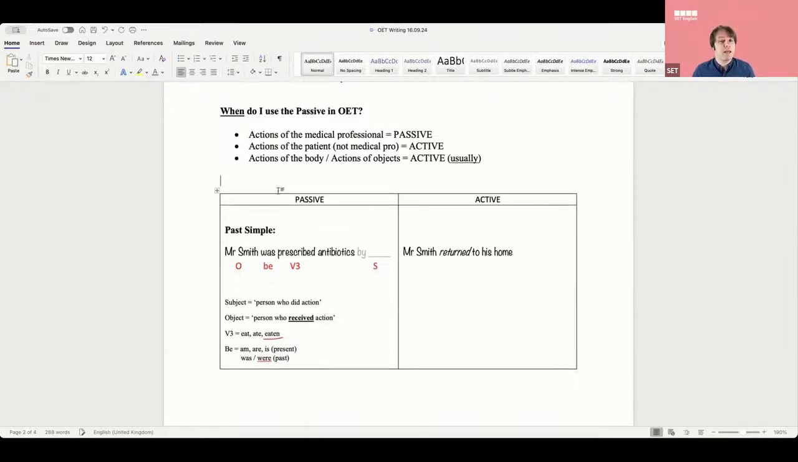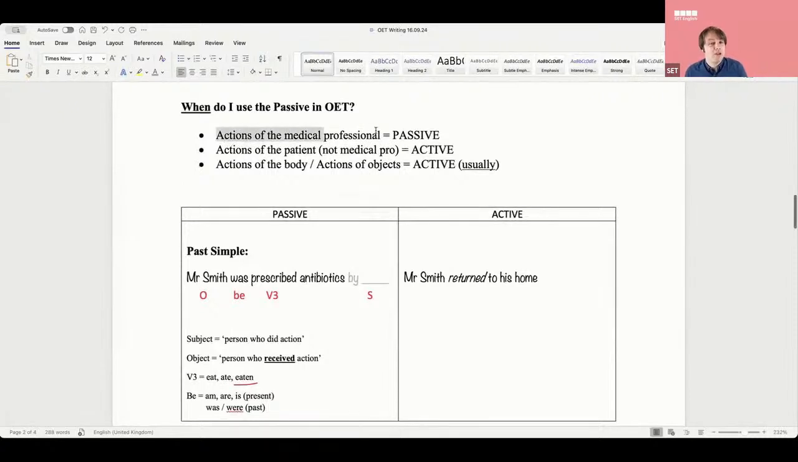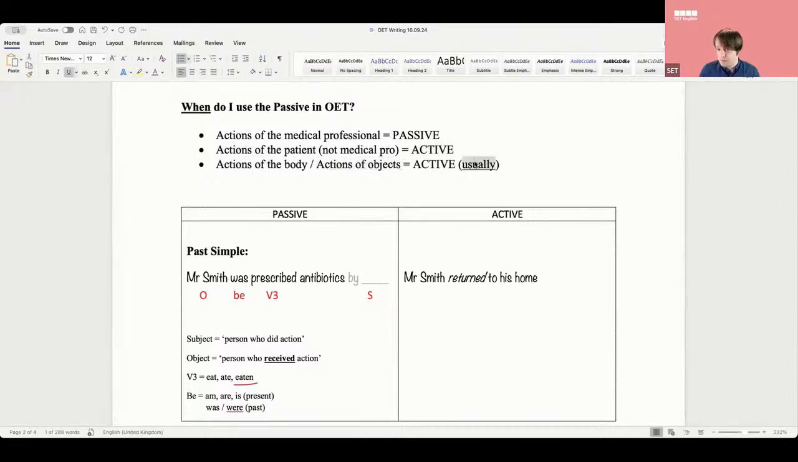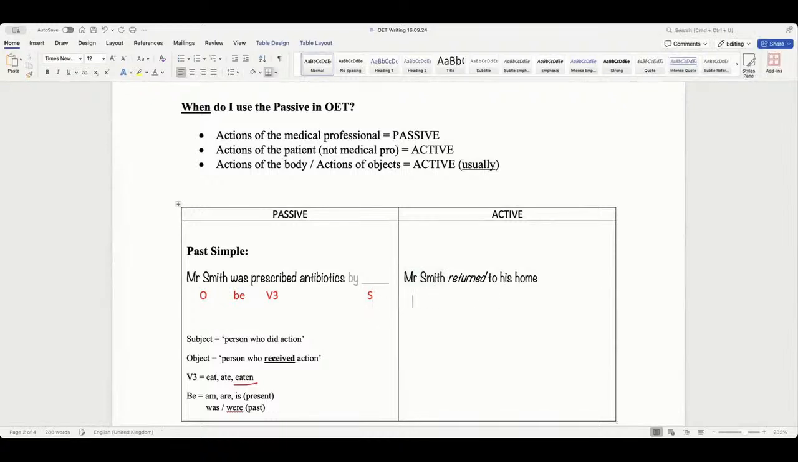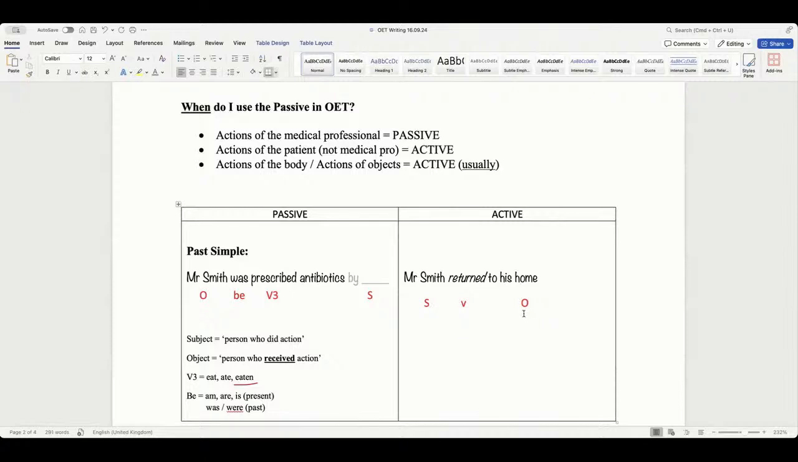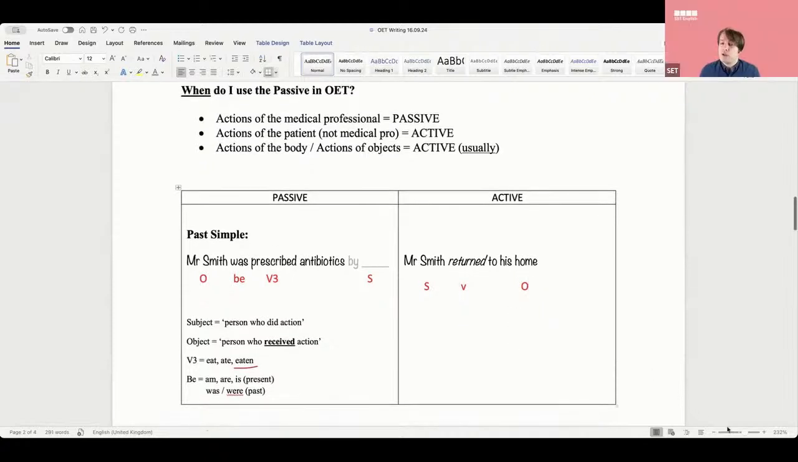I just want you to remember these things. Action of medical professional, passive. Actions of the patient, active. Actions of the body, actions of objects, usually active, okay? That's what you need to just remember for now. So for example, this, Mr. Smith, is he the subject or the object here? He's actually the subject, right? And returned, what's that? Verb. That's verb, and then we have here the indirect object, okay? So, does this make sense so far?